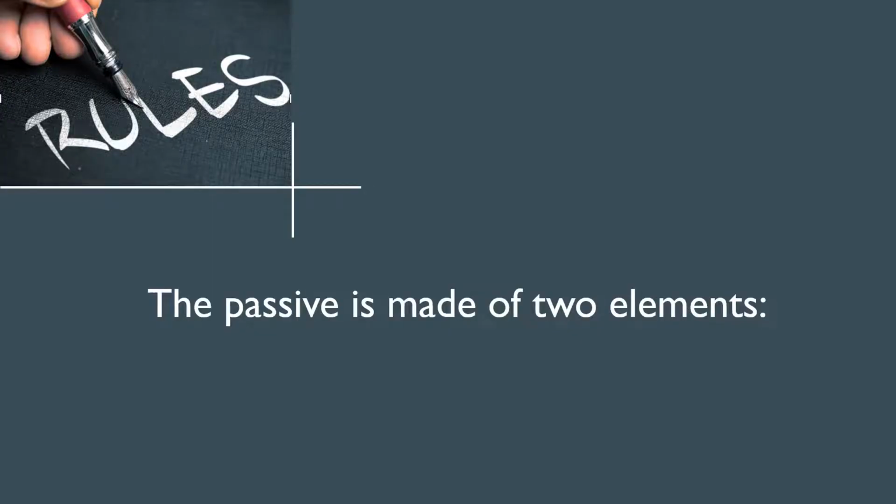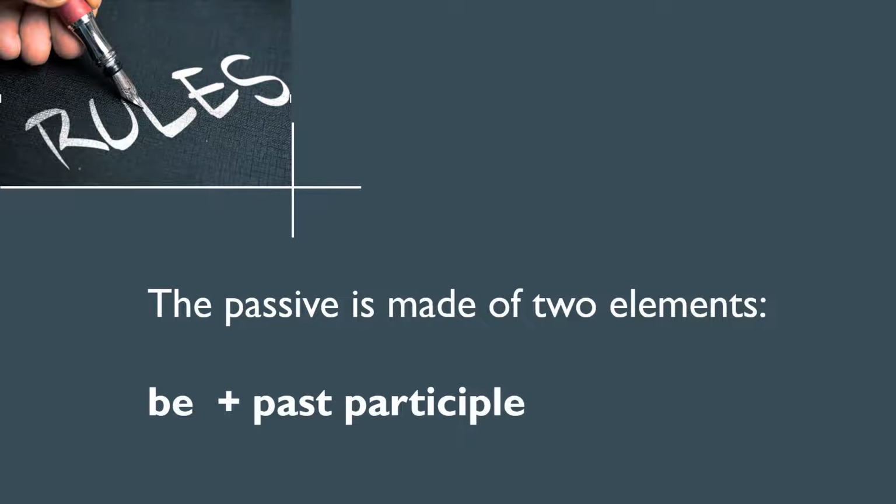So as you might know, or perhaps you could figure out, the passive is composed of two elements. It's the verb to be and the past participle. So it's the appropriate form of the verb to be. This is what changes. So it could be is, was, will be, is being, has been. And then the past participle, which is the third form of the verb, and that always stays the same. Then if the agent is important and if it's relevant to the example, you can introduce that by.